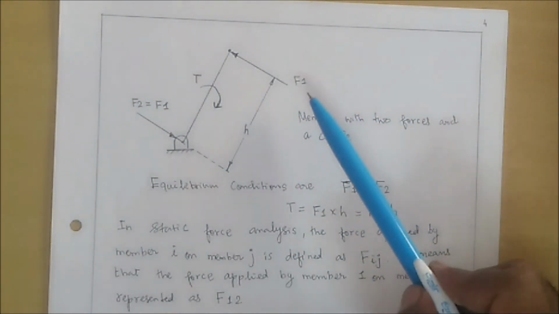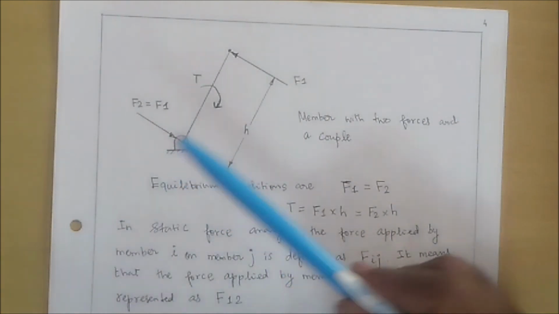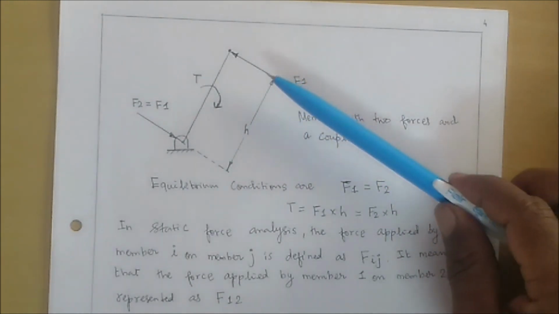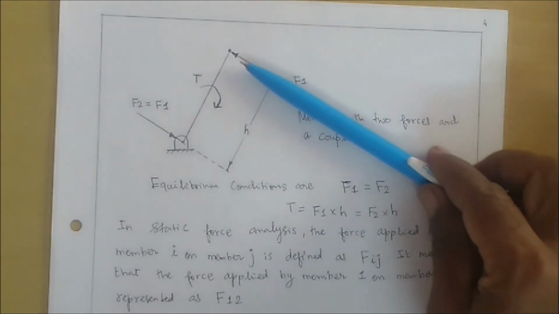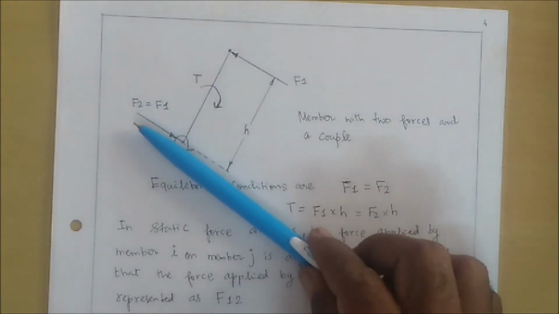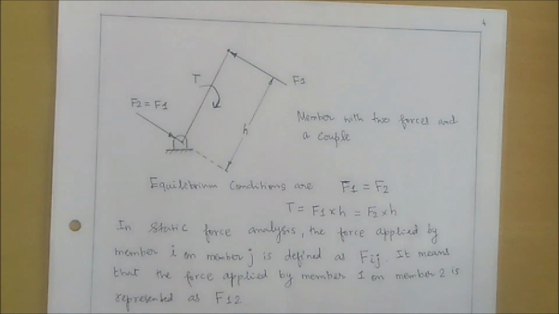Suppose F1 is 50 Newtons, F2 is also 50 Newtons. This is the equal magnitude. For direction, this force is acting towards left and this force is acting towards right, but parallel to each other. This is one condition.